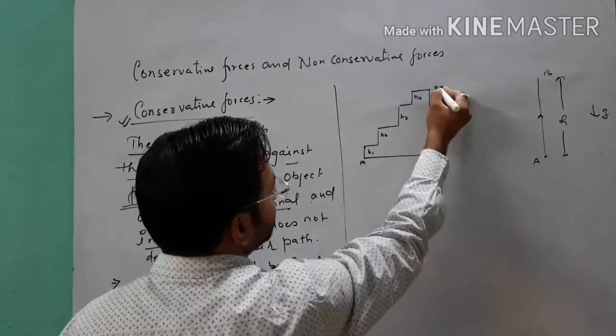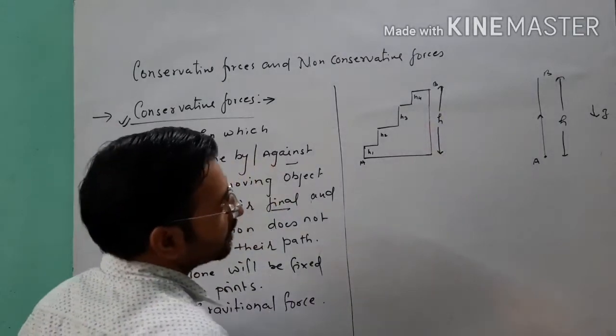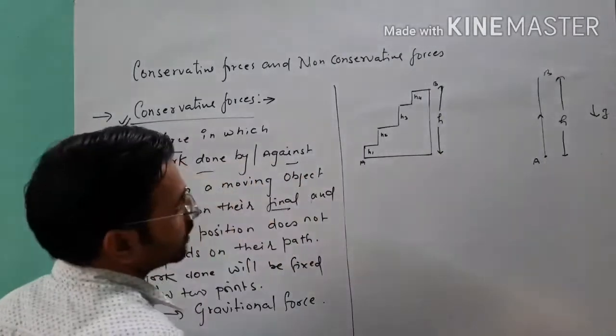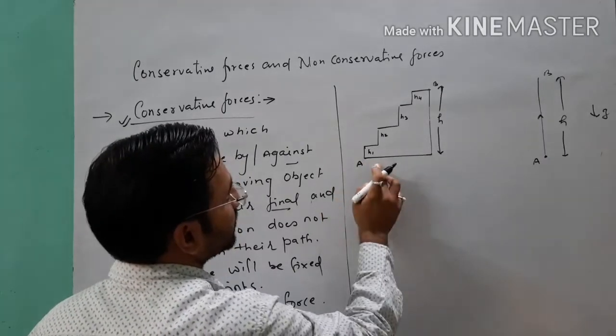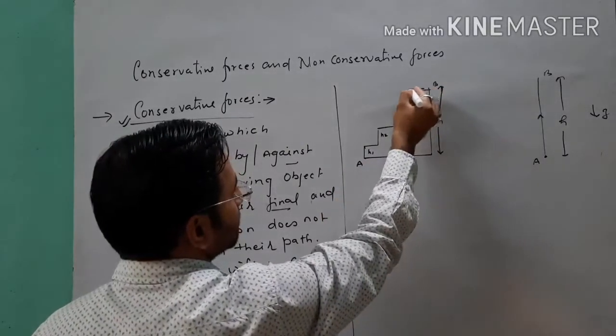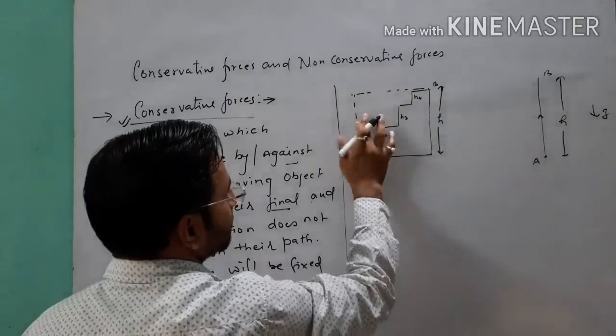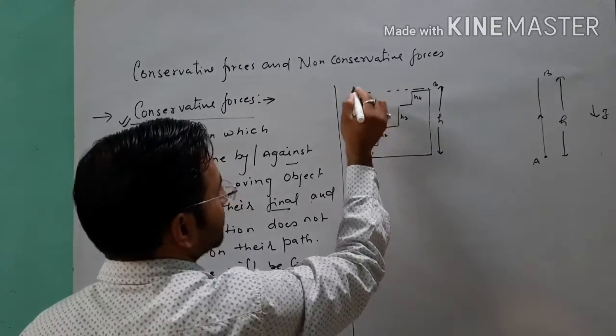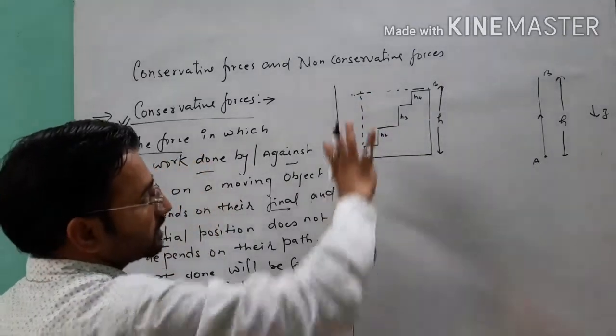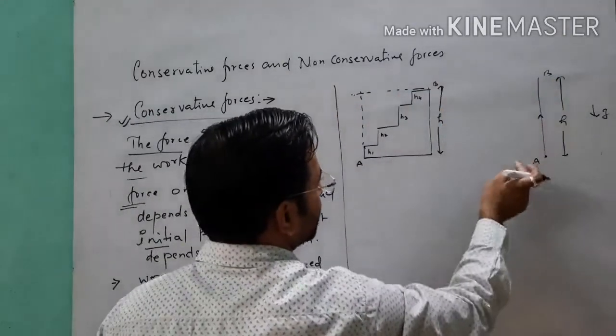Here we want to shift the object from A to B, and here also from A to B. The height from point A to B is the same. Point clear? So this is the same height, but the path is different.